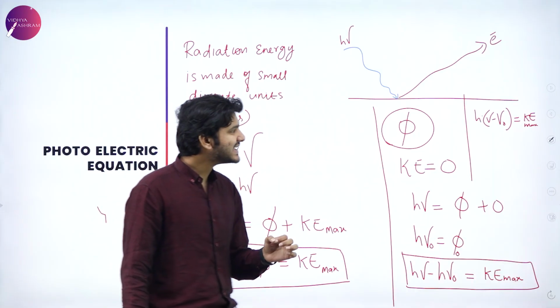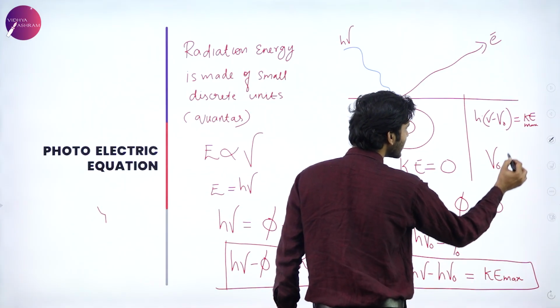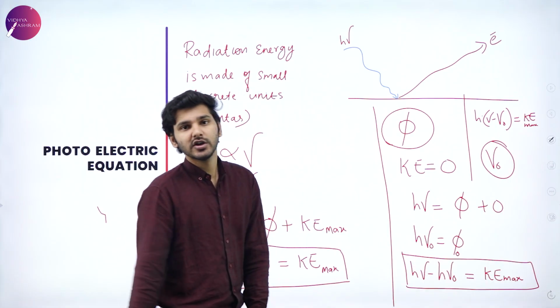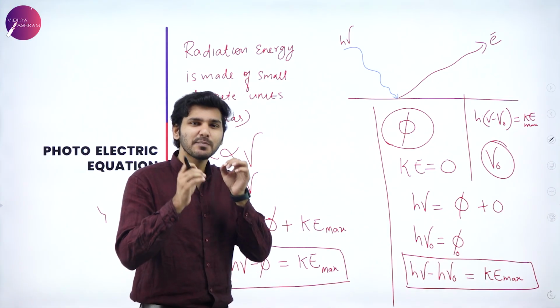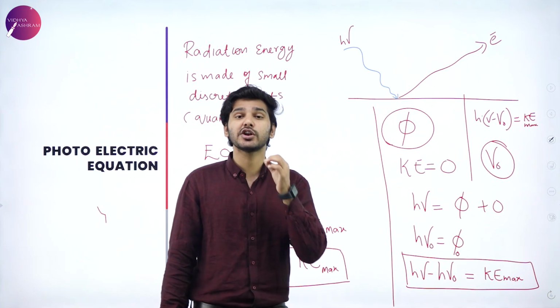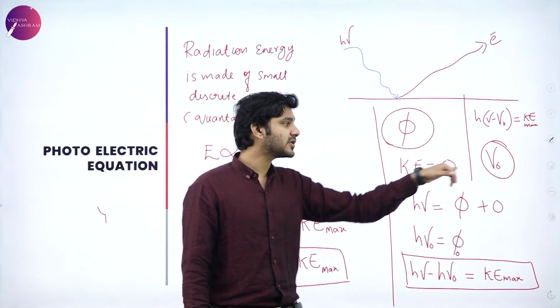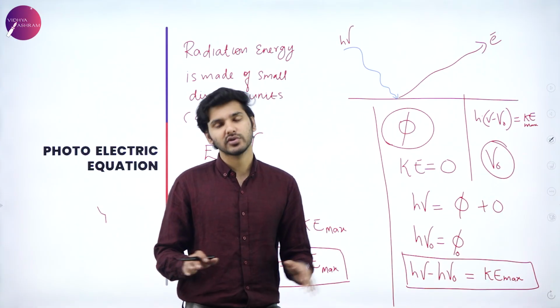The difference is that here there is a quantity known as mu naught. So what is this mu naught? Mu naught is the minimum frequency required by the incident radiation in order to produce the photoelectric effect. That is, below this value, there will be no photoelectric effect.